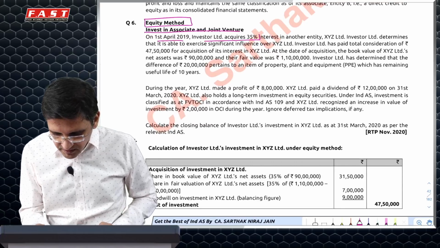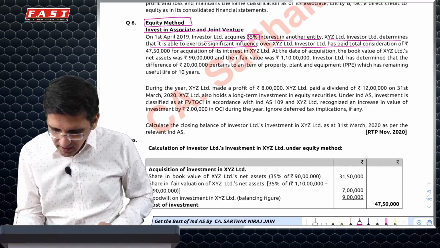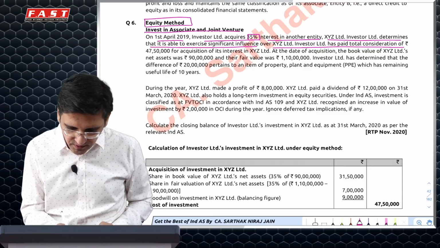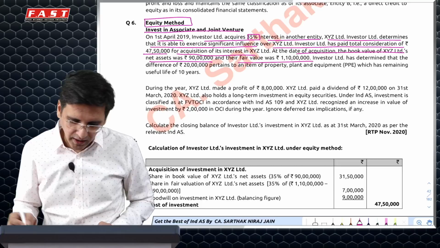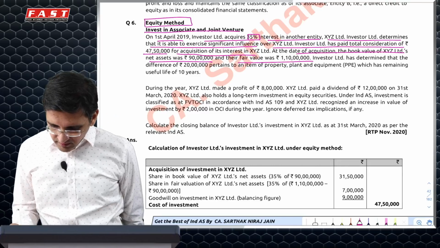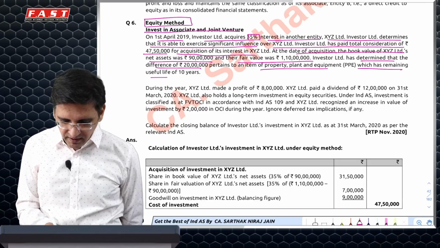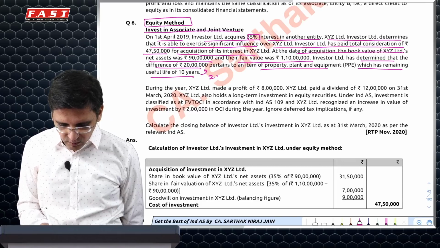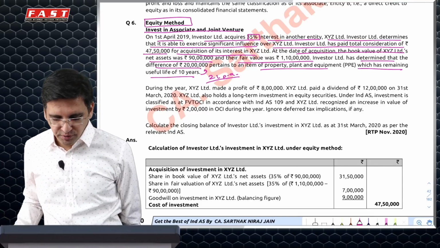On 1st April, a 35% interest was acquired in another entity XYZ, with significant influence, hence it is an associate, for 47,50,000. On the date of acquisition, book value was 90 lakh, fair value was 110, so we will consider it as 110. The investor has determined that the difference of 20 lakh is due to PPE. That means there will be a depreciation effect of 2 lakh per annum. So whatever profit is shown by the associate, we'll have to further reduce it by 2 lakh per annum.